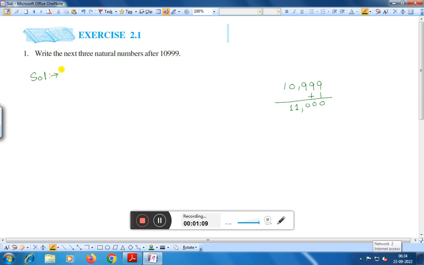The next three natural numbers after 10,999 are 11,000.